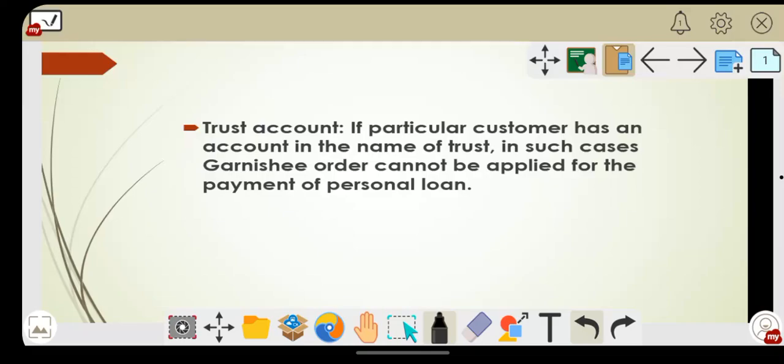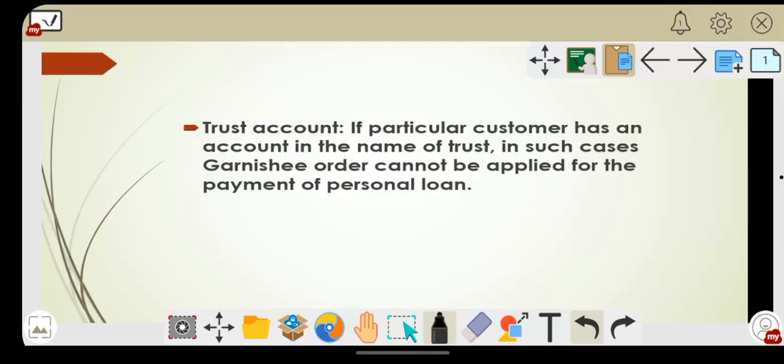Okay. So as all of us know, who is the customer of a bank? Any person who is having an account with the bank will be called a customer of the bank. So here a customer might be an individual, a partnership firm, a joint stock company, or a trust also.